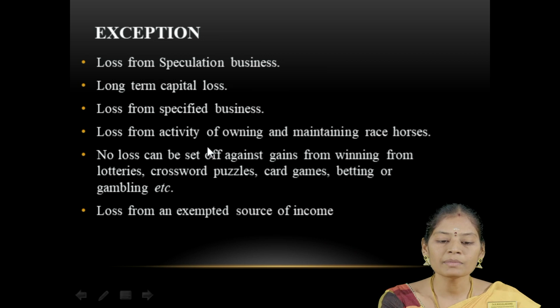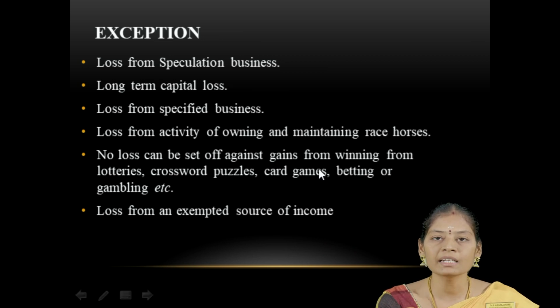Loss from the activity of owning and maintaining race horses can also be set off only against this income. No loss can be set off against winnings from lotteries, crossword puzzles, card games, betting or gambling, etc. Loss from an unexempted source of income cannot be set off against any other source of income.